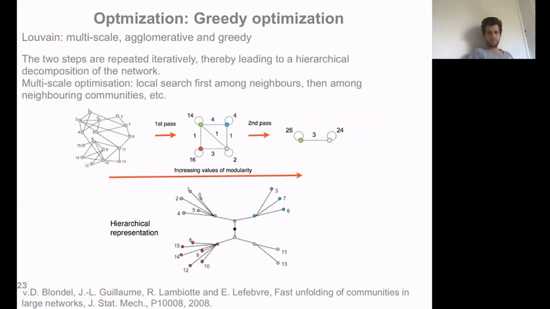Now you proceed iteratively. We define a pass to be a combination of these two phases. After the first one, we arrive at a smaller network of communities. Then again, we try to do some local optimization on this one, and then we do another coarse graining, and we continue until no improvement of modularity is observed.